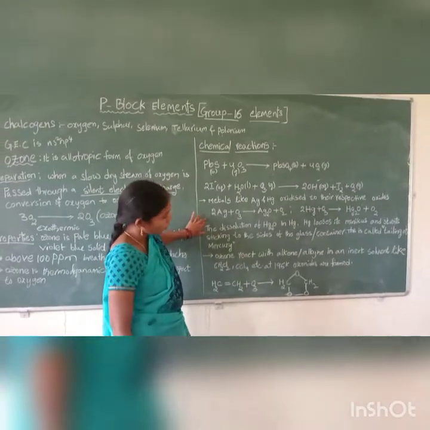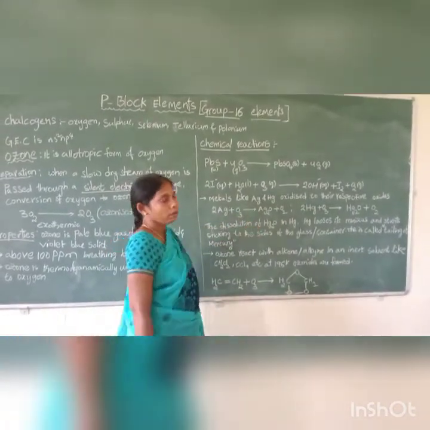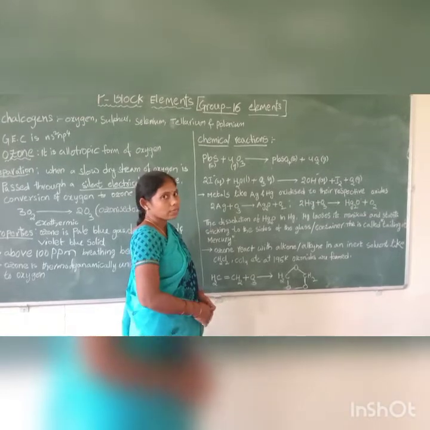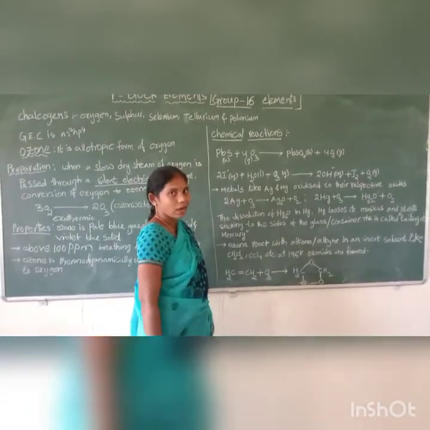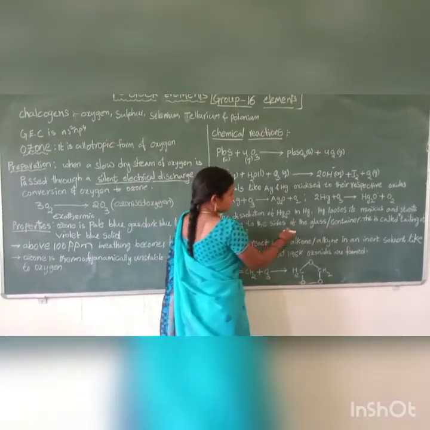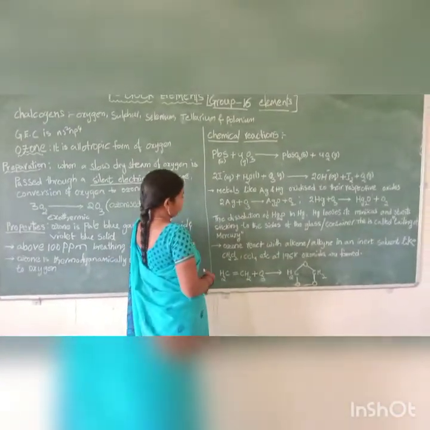The dissociation of mercuric oxide gives mercury. Mercury loses its meniscus and starts sticking to the sides of the glass container. This is called tailing of mercury.